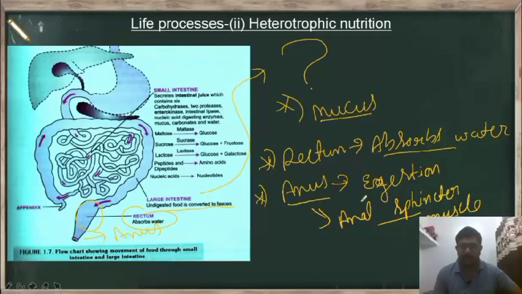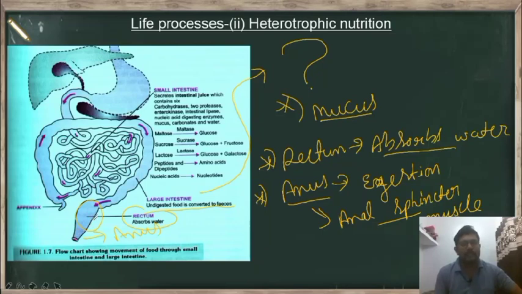That means in the digestive system, how many sphincter muscles do we have in this topic? Two. One is near the stomach, where it releases the food from the stomach to the small intestine, and one more at the anus, which releases the feces from the alimentary canal to the external surroundings.